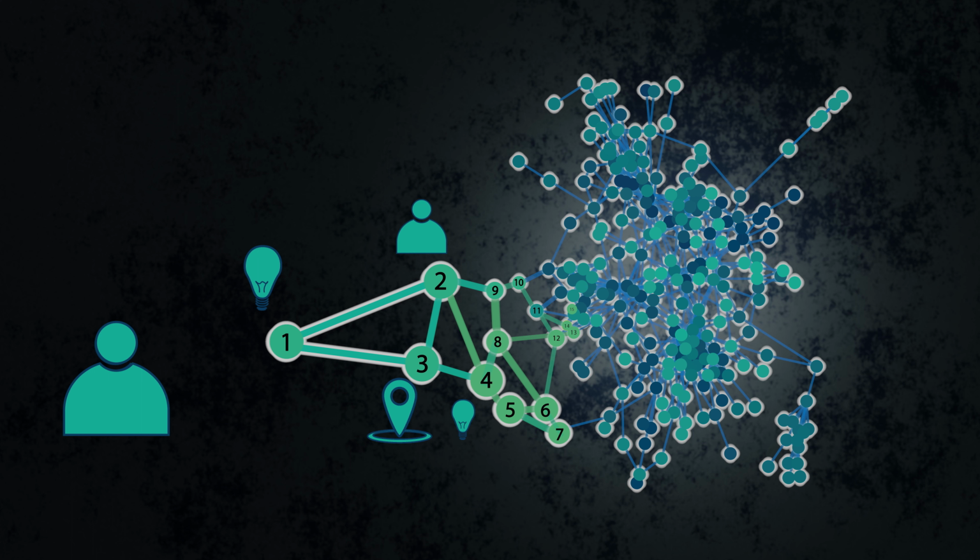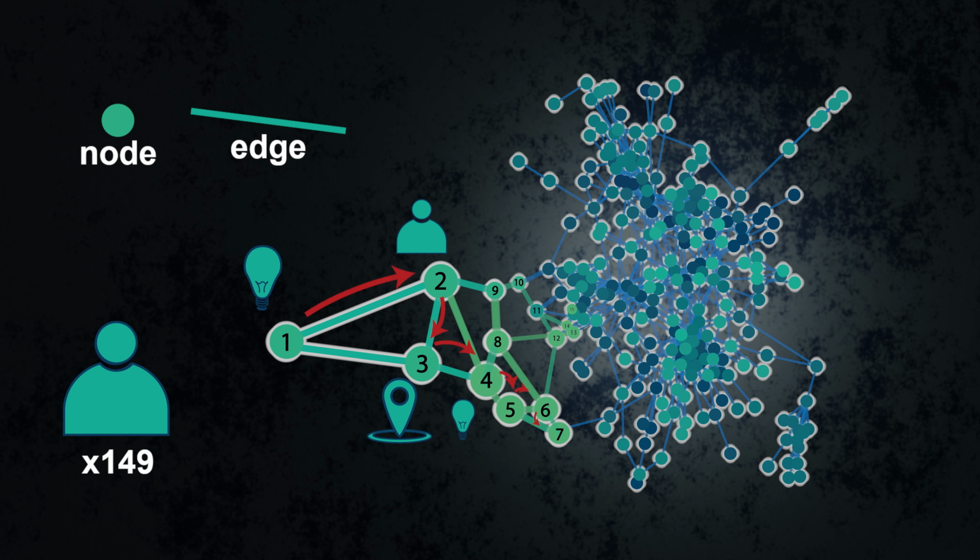We can view such a mental map as a knowledge network, with concepts represented as nodes and the relationships to each other represented as edges. In this work, we formalize curiosity as the process of building a growing knowledge network. To evaluate curiosity-driven information acquisition, we use Wikipedia browsing histories gathered from 149 individuals. Based on the page transition information in this dataset, we construct a growing knowledge network for each individual.